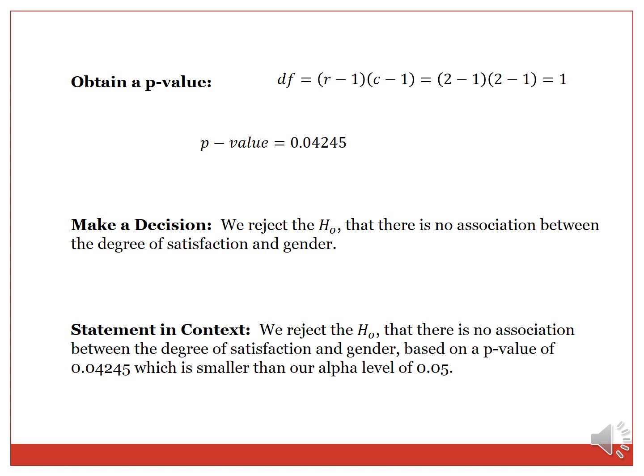We reject the H0 that there is no association between the degree of satisfaction and gender. So in context, we reject the H0 that there is no association between the degree of satisfaction and gender based on a p-value of 0.04245, which is smaller than our alpha level of 0.05.